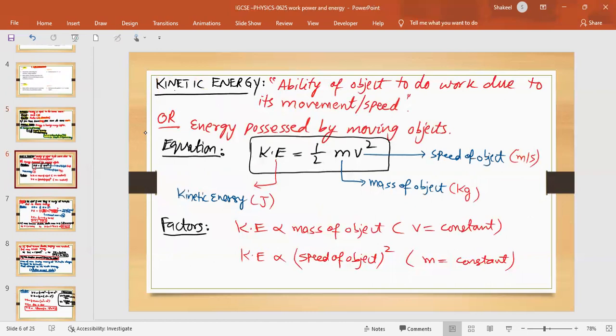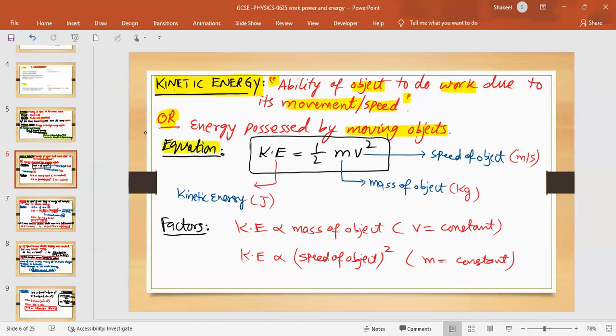Okay, the next is kinetic energy, which is a form of mechanical energy. We have to study it in depth. So let's look at its definition. It's the ability of an object to do work due to its movement or speed. Or the alternate statement: it is energy possessed by moving objects. So all moving objects, a vehicle, electron, moon, our earth, satellites, aeroplanes, everything that is moving has kinetic energy, because the word kinetic means movement.